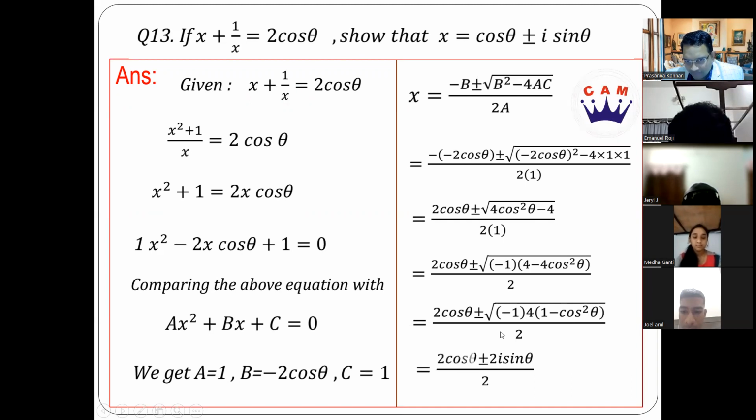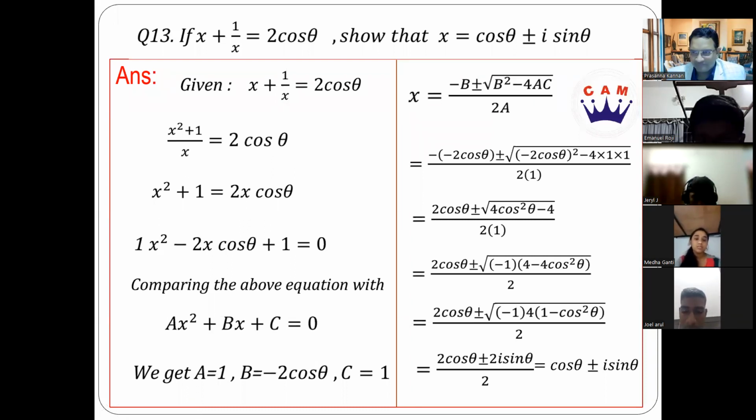We are going to get 2 cos theta plus or minus root minus 1 is I. Root of 4 is 2. 1 minus cos square theta, root is sin theta. Is it clear to everybody? Yes, sir. Then the 2 I can take out in the numerator and it can cancel with the 2 in the denominator. I get the answer cos theta plus I sin theta. Is it very clear to everybody? Any doubts so far?